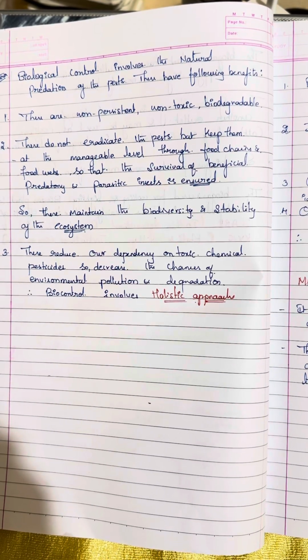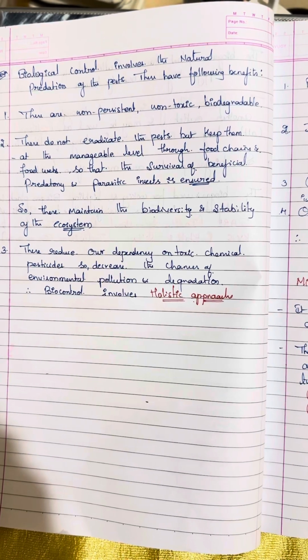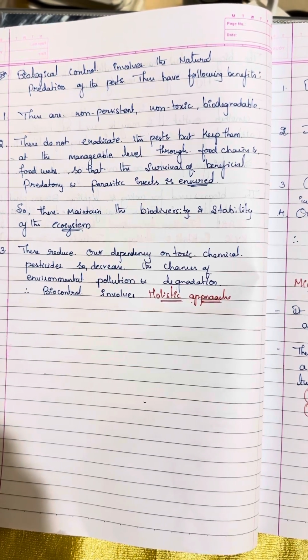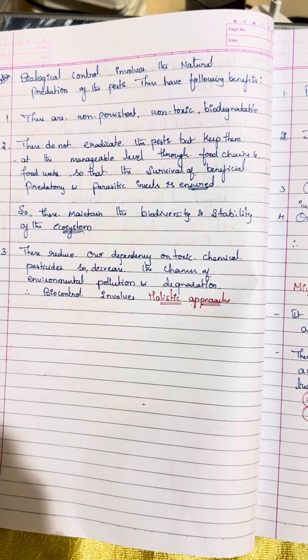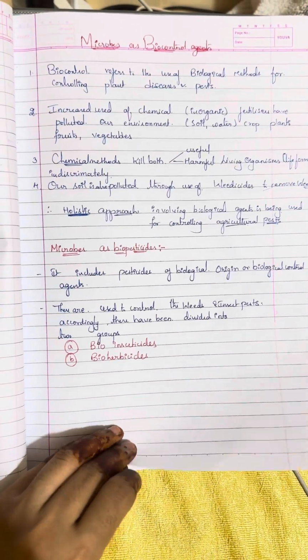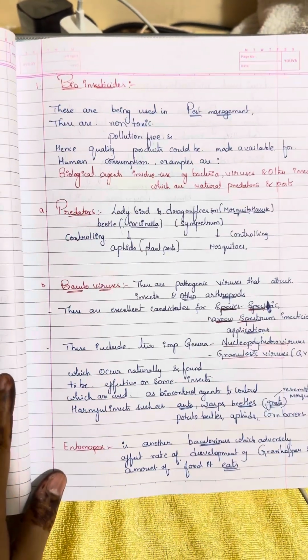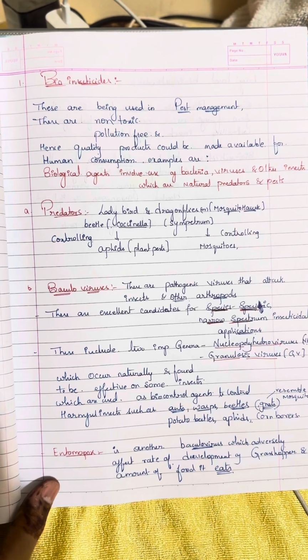This reduces our dependency on toxic chemical pesticides, so it decreases the chances of environmental pollution and degradation. Therefore, biocontrol involves a holistic approach. So let's talk more about these biocontrol agents. Next we see bioinsecticides. These are being used as pest management.